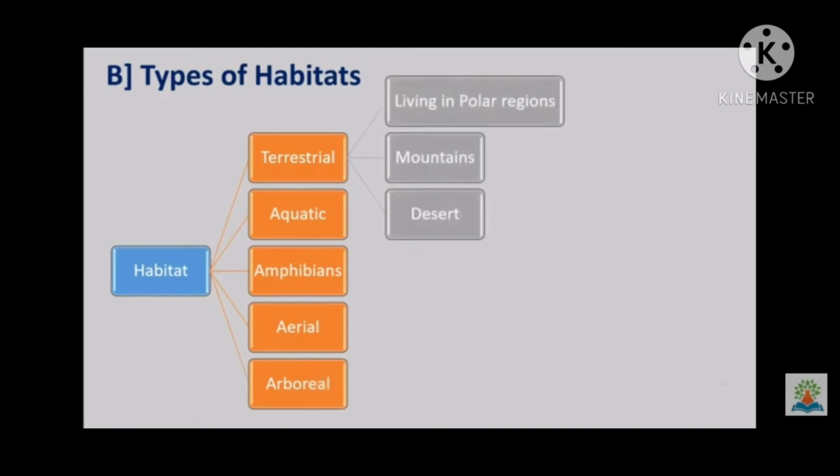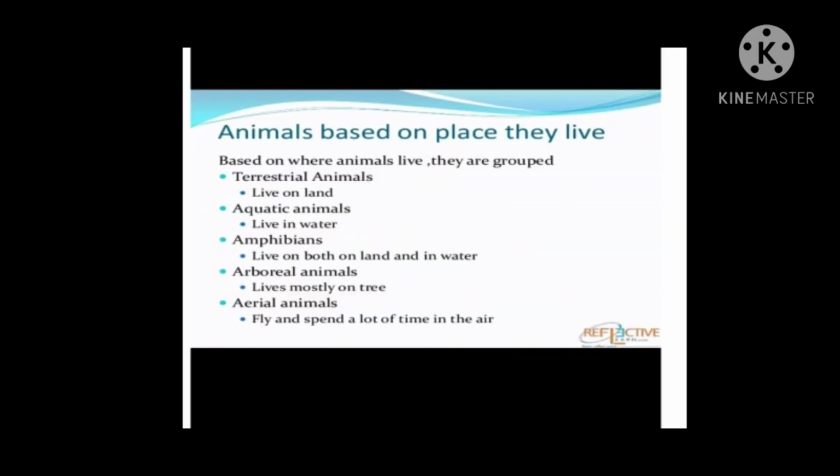In terrestrial habitat, some animals live in polar regions, some are in mountains or some are in desert. See, the first, terrestrial animals means they live on land. Aquatic animals means they live in water. Amphibians, amphi means both, they live both on land as well as in water. The next, arboreal animals. Arboreal means mostly they spend their life on trees. Aerial animals means all birds. They spend a lot of time in the air except flightless birds like emu and ostrich.